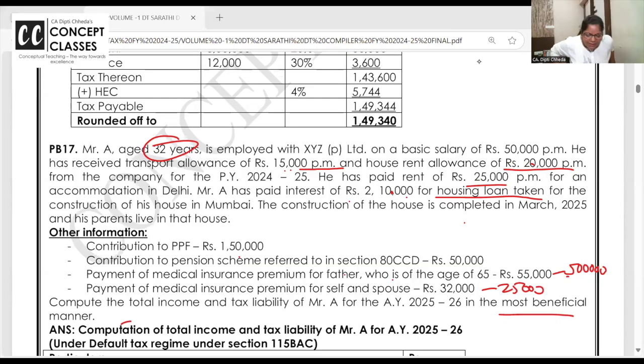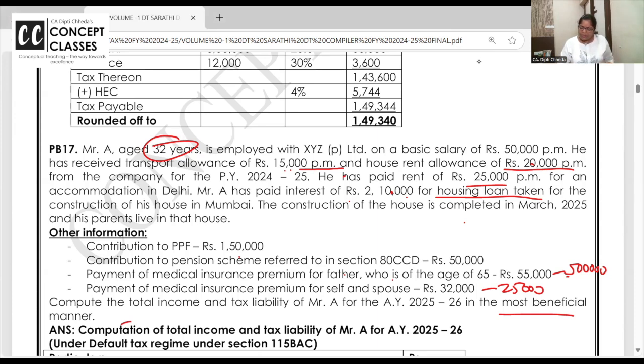Tell me this way, is it clear or you want to solve in notebook? Already old regime, we have default regime. We have finished. Now we are going for normal. So their basic salary will be same. He has received transport allowance, fully taxable. Transport allowance is exempt only for handicap.